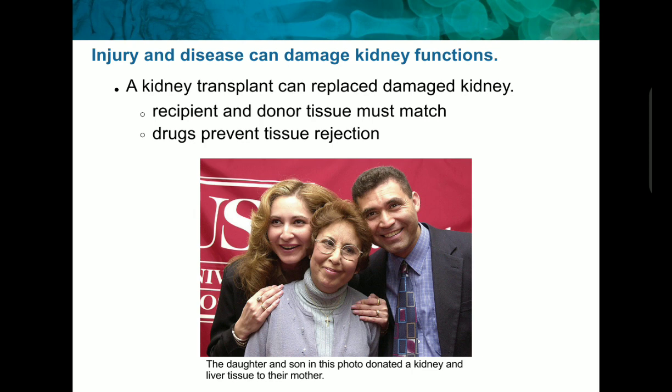For that, there are drugs that prevent tissue rejection, so that the body can accept the kidney. But proper checkups should also be done so that the kidney can be implanted in the patient and not be rejected by the patient's body.